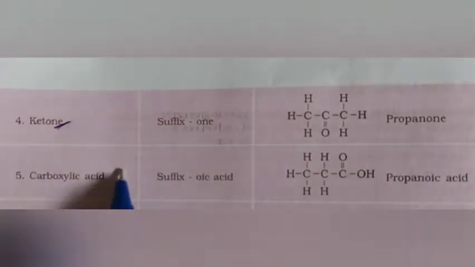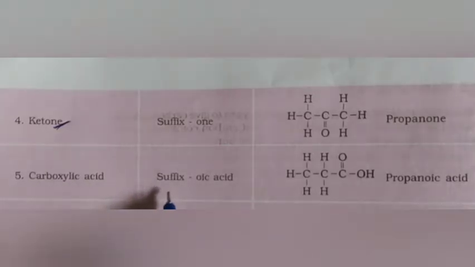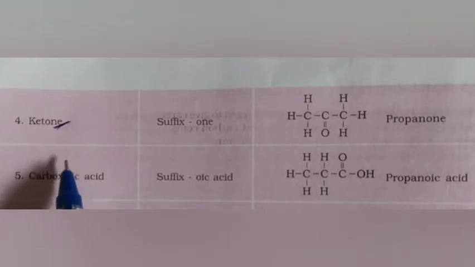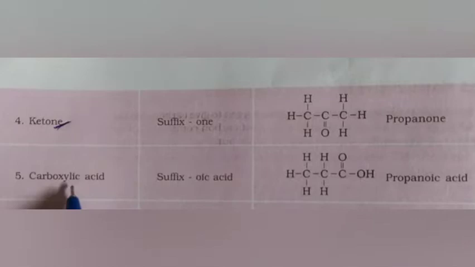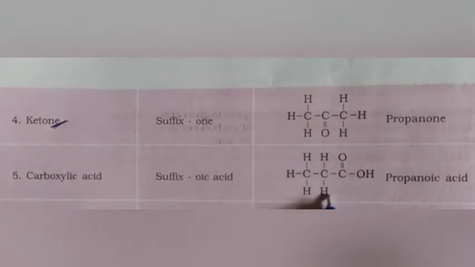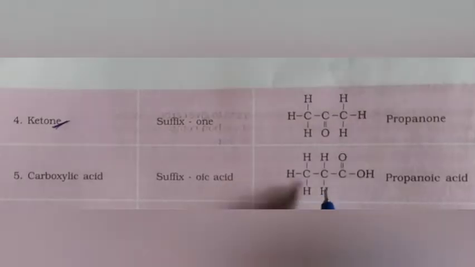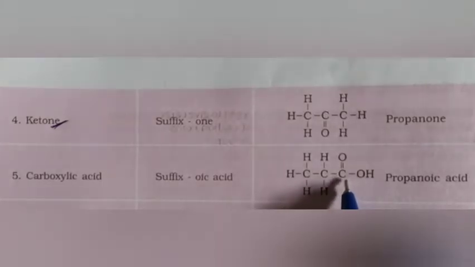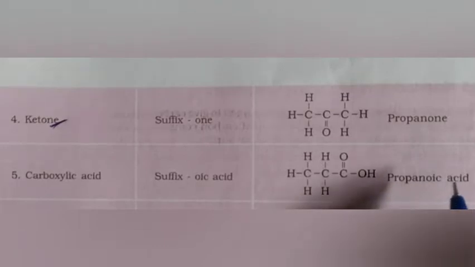Now come to another functional group, carboxylic acid. Here also a suffix word is used. The suffix for carboxylic acid is "oic acid". In this case also we take the primary hydrocarbon, like this, ethane. To this ethane, the carboxylic acid group is attached by removing one hydrogen atom. After that it becomes propanoic acid.